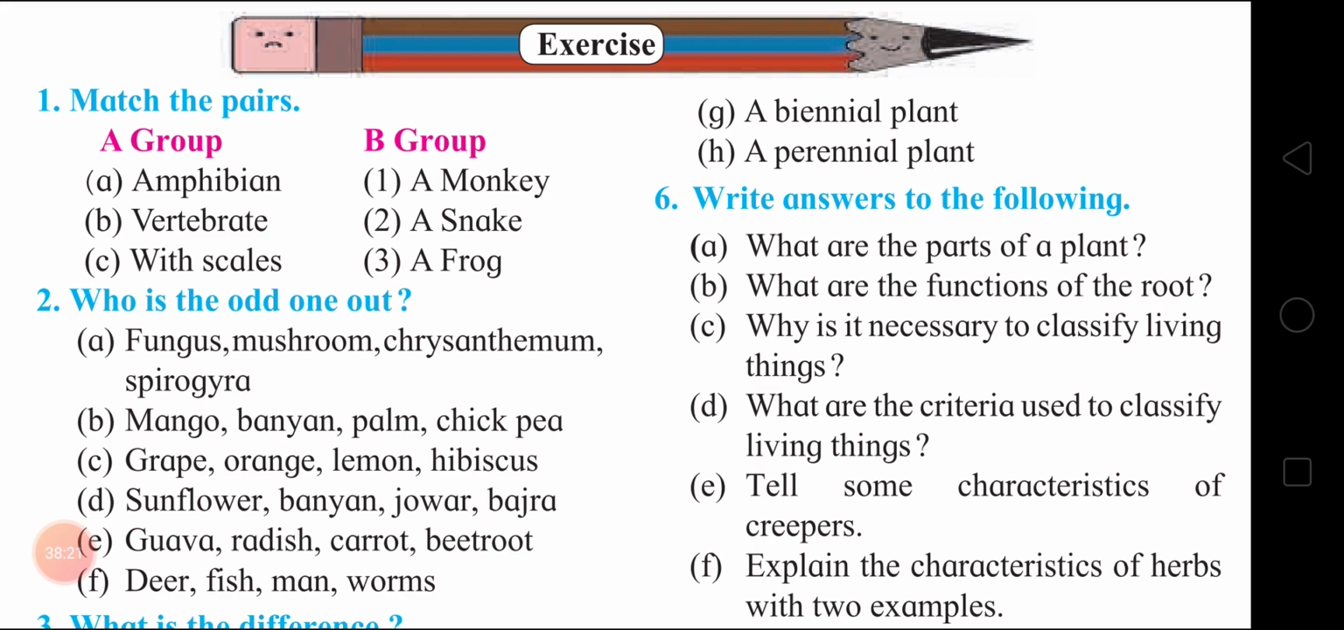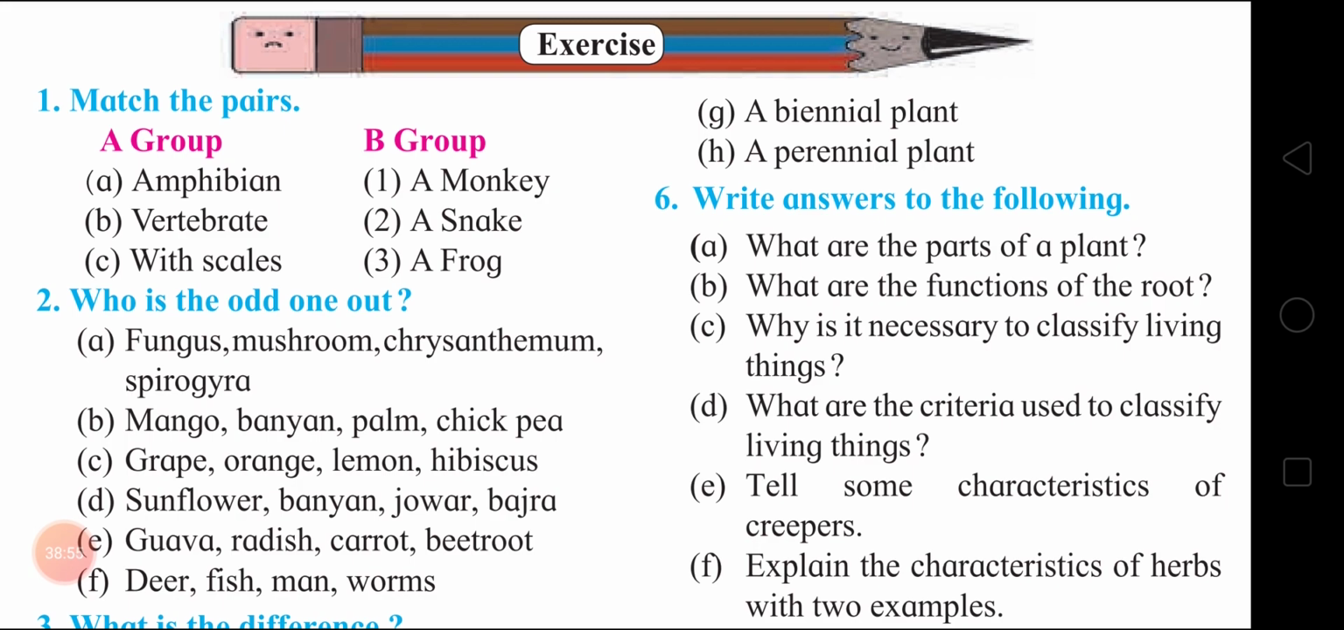Fungus, mushroom, chrysanthemum, Spirogyra. What will be the odd one out? Chrysanthemum. Chrysanthemum is a flowering plant, and others are not. Fungus, mushroom, Spirogyra, they are non-flowering plants. Next, mango, banyan, palm, chickpea. So palm. Why palm? Because palm grows straight without branches, and these others are having branches.